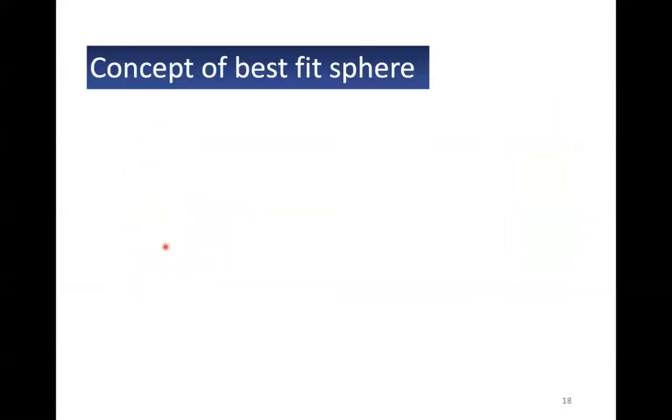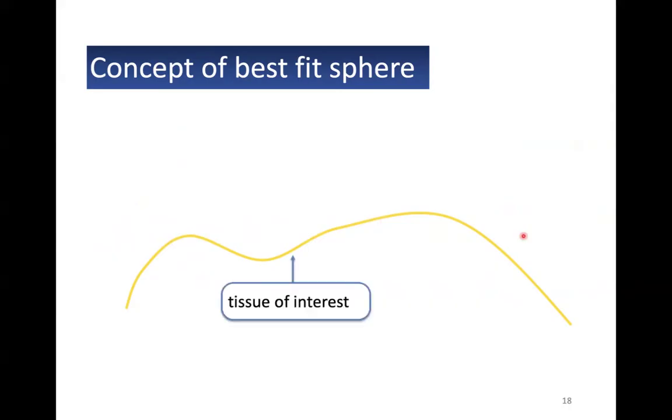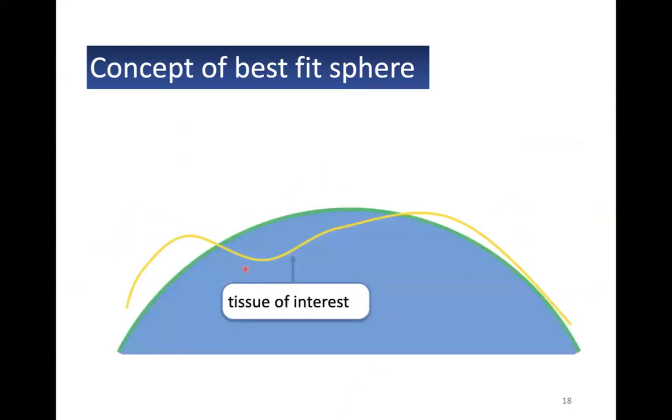So again, let's have a look at this. The reference plane is the best fit sphere. So suppose this yellow is our cornea, and this blue is our reference sphere or best fit sphere. We can see that in some positions, the cornea is going above the best fit sphere. These will have a positive value, and in some positions, the cornea is going below the best fit sphere, and this will have a negative value. So we will just keep this in mind when we see the elevation map.